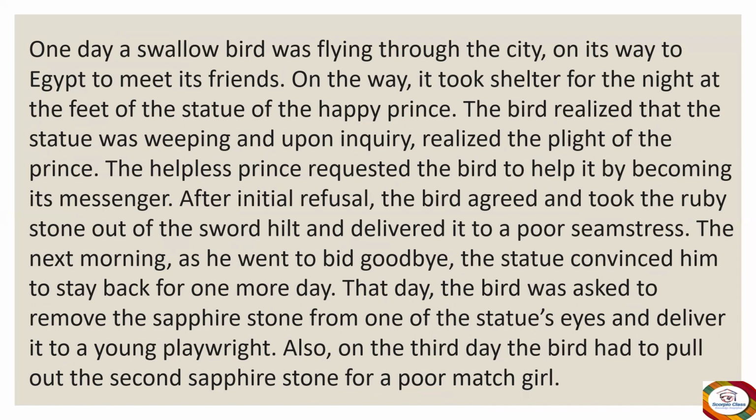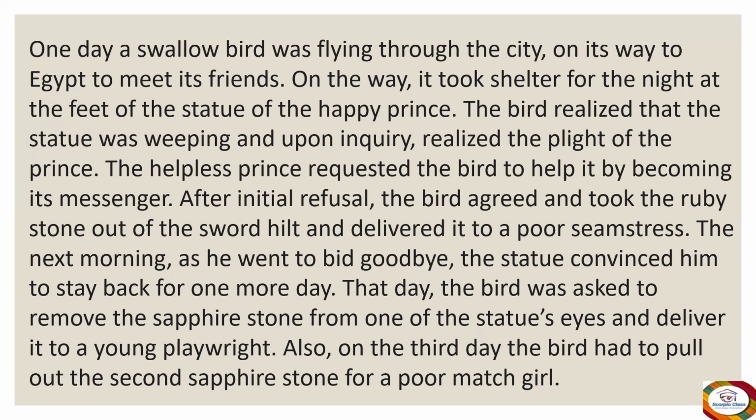After initial refusal, the bird agreed and took the ruby stone out of the sword hilt and delivered it to a poor seamstress. The next morning, as he went to bid goodbye, the statue convinced him to stay back for one more day. That day, the bird was asked to remove the sapphire stone from one of the statue's eyes and deliver it to a young playwright. Also, on the third day, the bird had to pull out the second sapphire stone for a poor match girl.